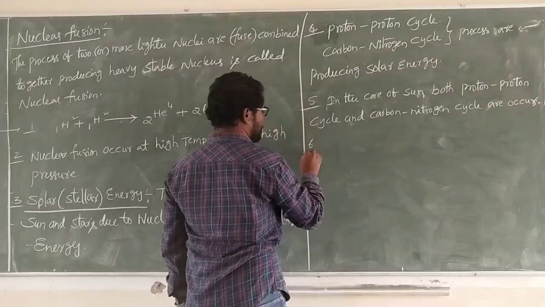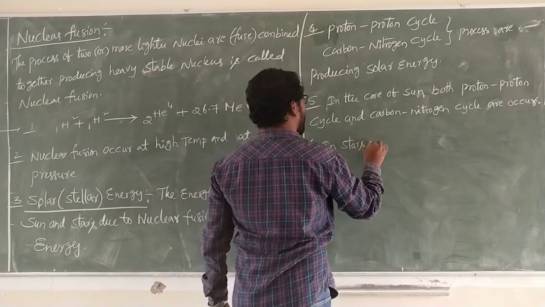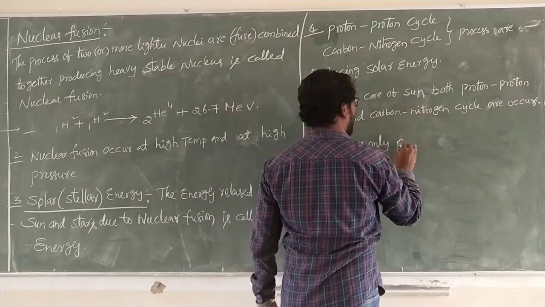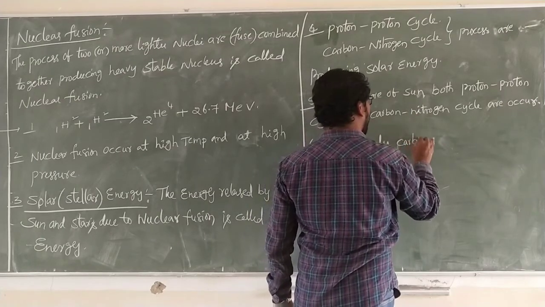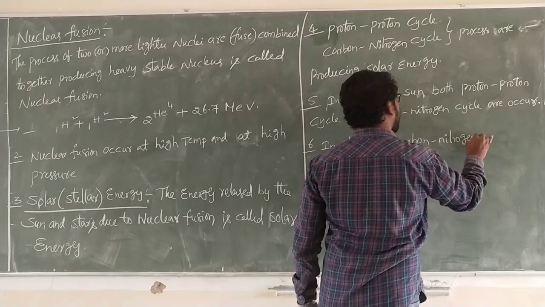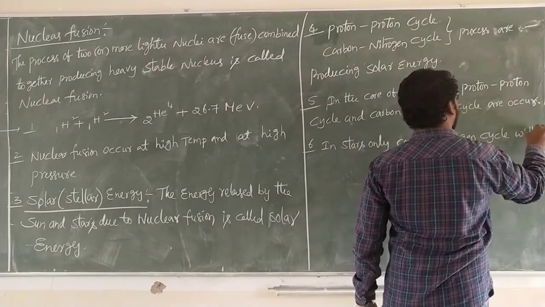Next, in stars, only the carbon nitrogen cycle will occur.